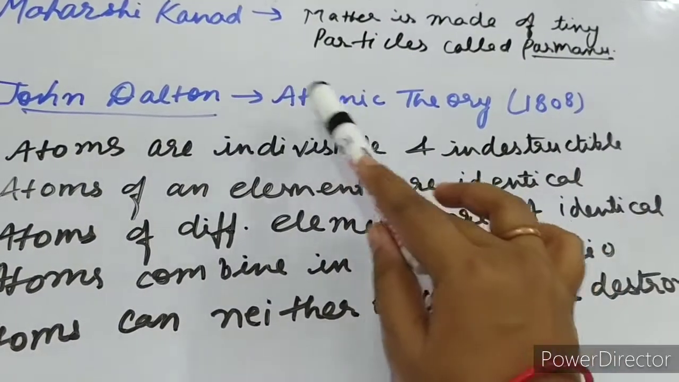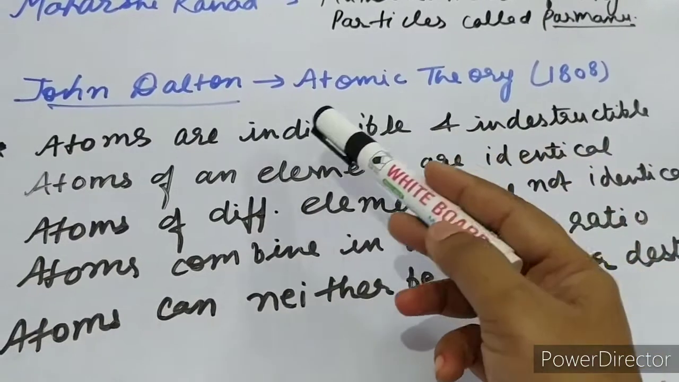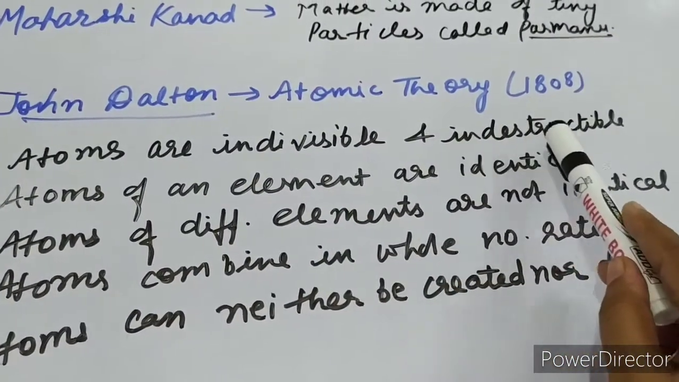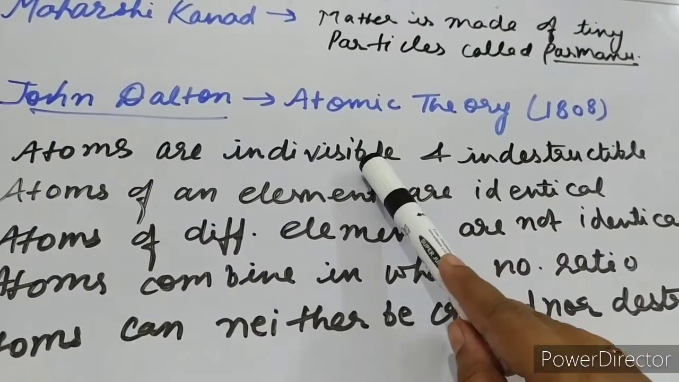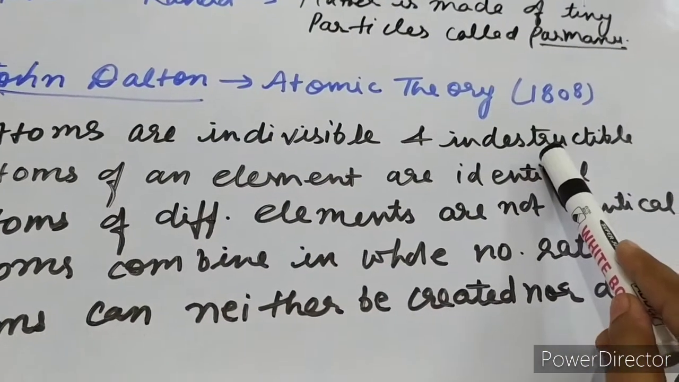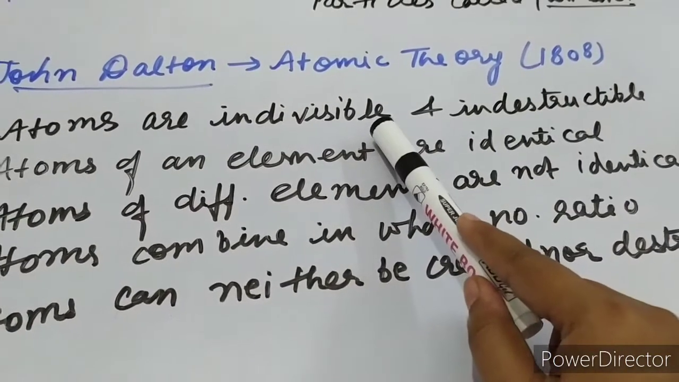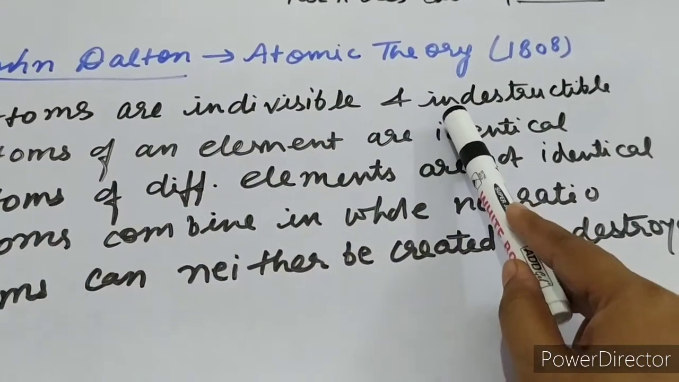He was the first person to propose the atomic theory, and the main postulates of that theory were: atoms are indivisible and indestructible. It means that you cannot divide the atom and you cannot destroy the atom. Atom is as it is. You cannot divide it into further parts and you can neither destroy the atom.